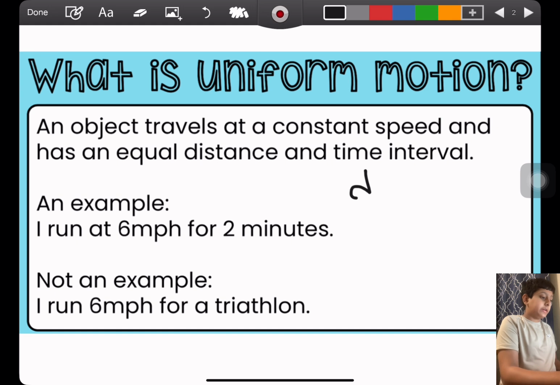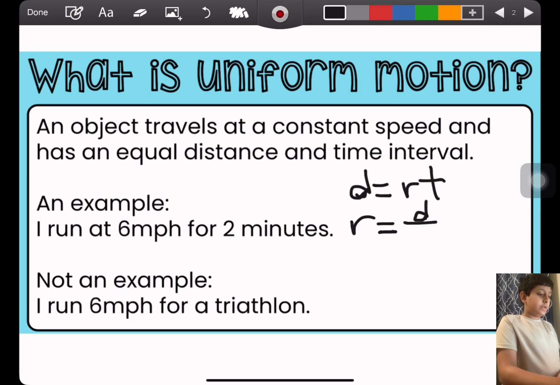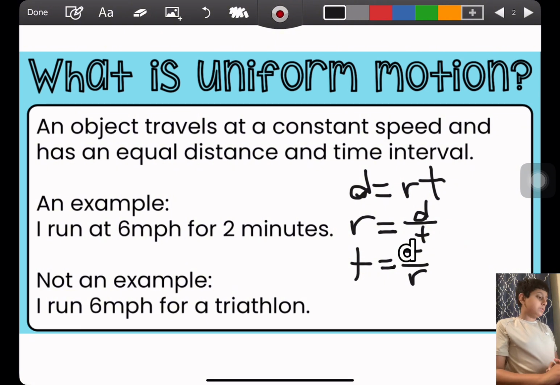That can be represented with the equation d equals rt. That's how you solve for distance. If you want to solve for rate, it would equal d over t. If you want to solve for time, you can set up d over r. This is basic literal equations.